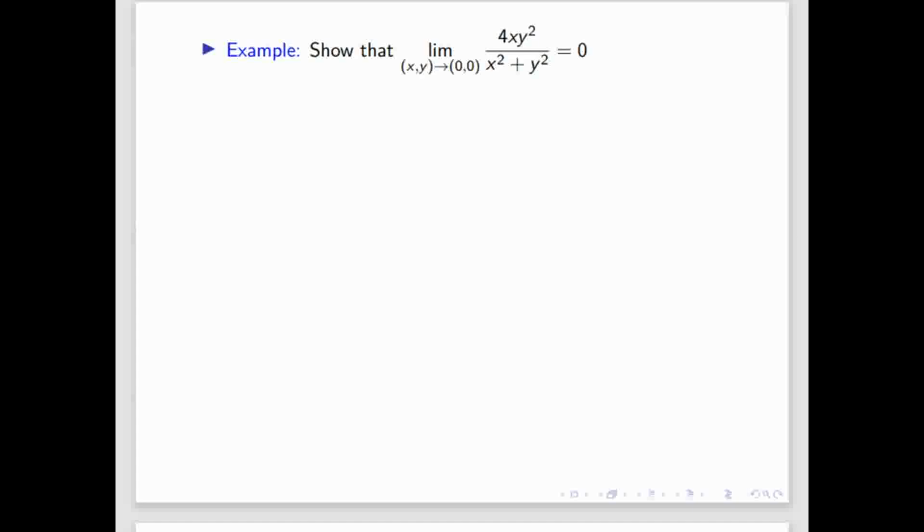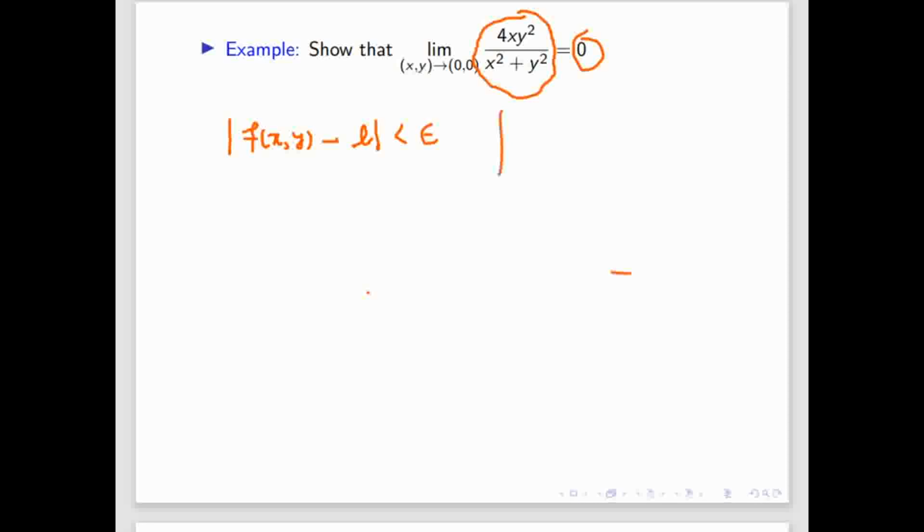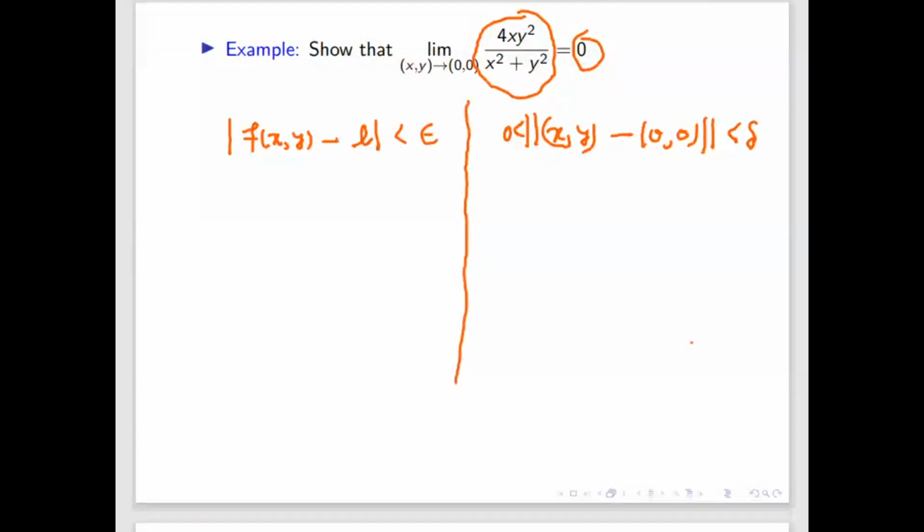So first I will write the definition. What f of x y is, this is L. So mod of f of x y minus L is less than epsilon. We have to show that whenever the norm of x y minus 0 comma 0 is less than delta, and this is greater than 0, that means this point cannot be equal to 0 comma 0. So first I will simplify this and then we'll find the delta. The question is to find the delta, like we did in the previous case, exactly similar to that.